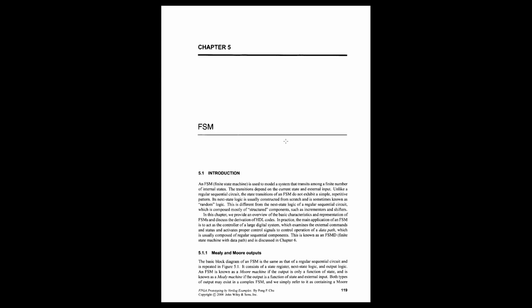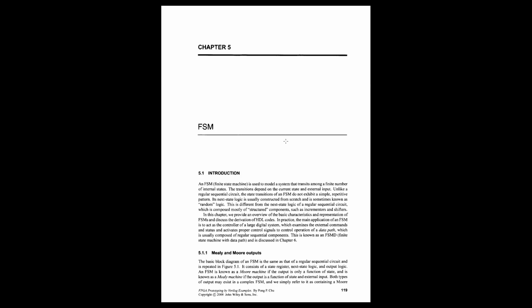Then another term is called next state. So what is the next state? Next state is the state which is supposed to come next. Like if it starts from 0, then 1 is the next state, 2 is not the next state, or 3 is not the next state. So it goes from 0 to 1. When the current state is 0, the next state will always be 1.